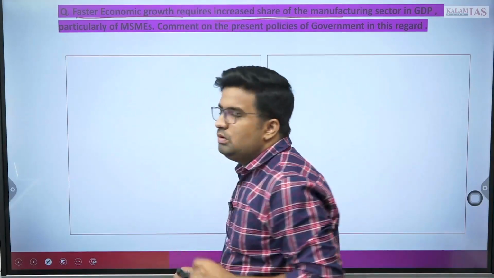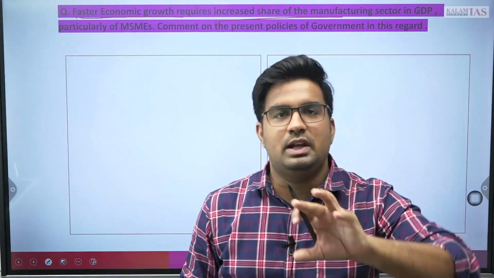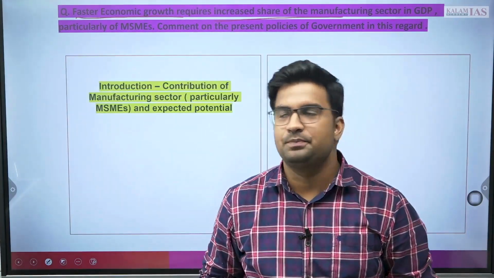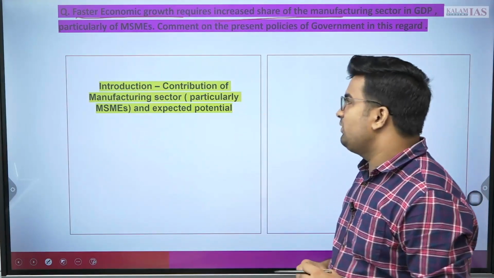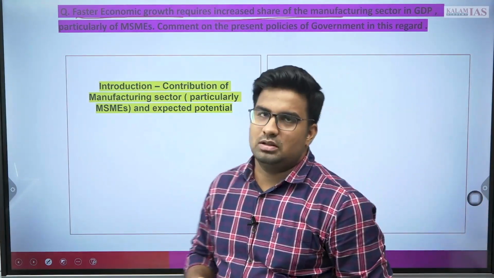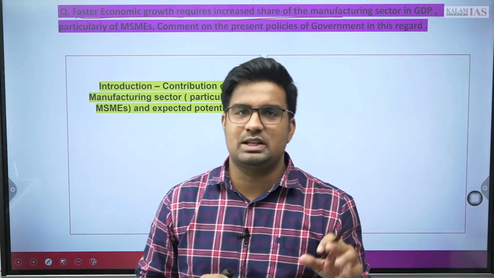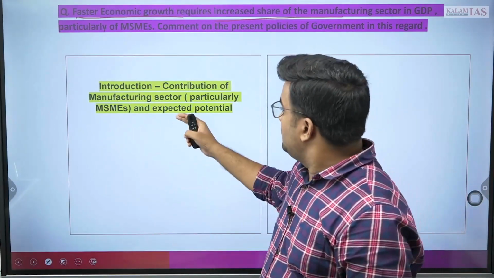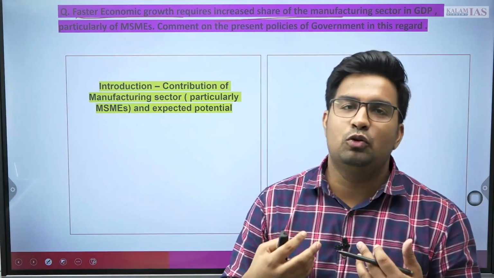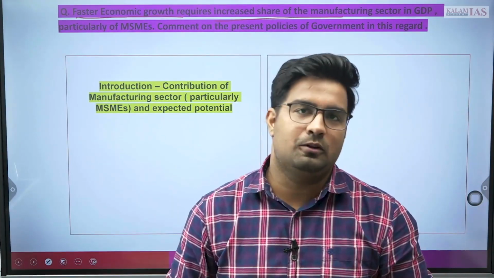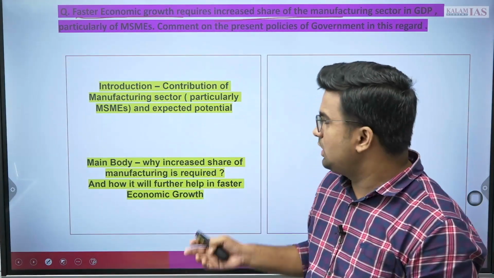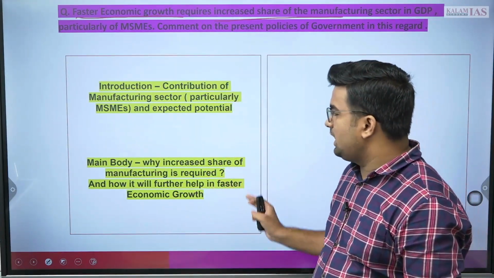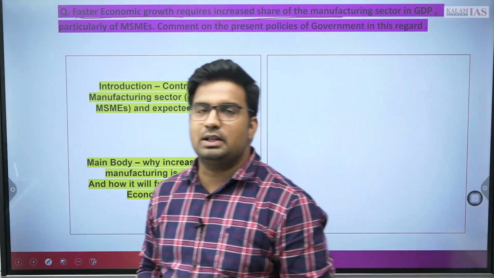So what you need to do is introduce this question and substantiate the first statement also. Let me show you certain things which you can utilize, like the contribution of the manufacturing sector, particularly MSME, if you can write it. And if you don't know the MSME sector, write it overall, because they have given the particular contribution of MSME and its expected potential to add to the growth prospects. After this, you can write why an increased share of manufacturing is required and how it will further help in faster economic growth in the main body.